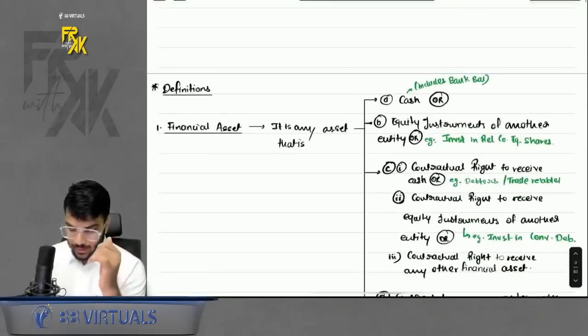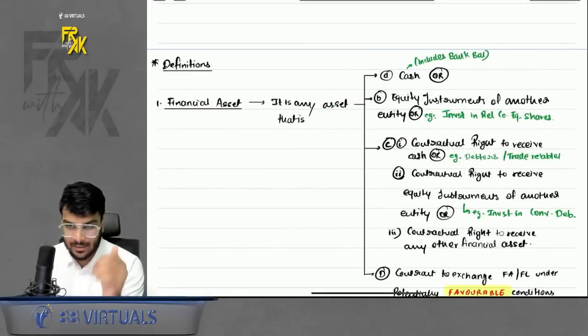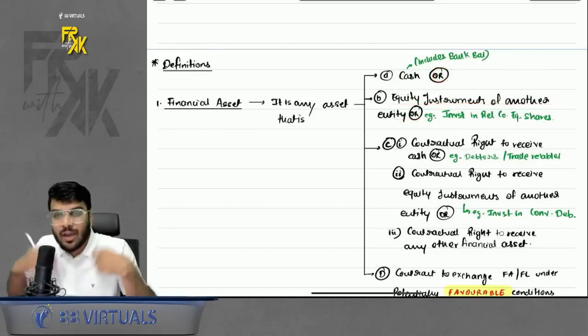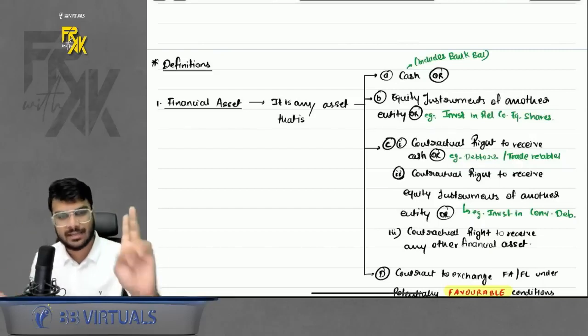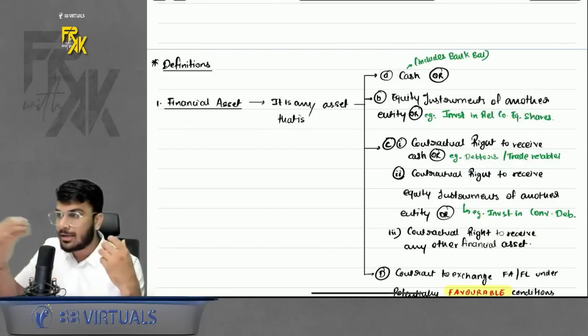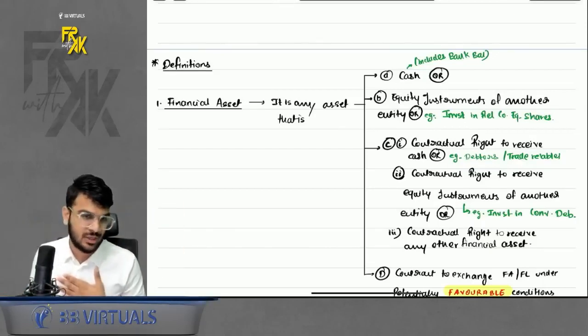So ideally, it is any asset. First of all, to be a financial asset, it should be an asset which is either cash. That means if you have a cash balance, bank balance, it is a financial asset. Or equity instruments of another entity. That means if you have invested in any company's equity shares, it is a financial asset for you. Example, let's suppose I, Aakash Kandoi, invest in the shares of Reliance company. So that Reliance company equity shares will be for me a financial asset.